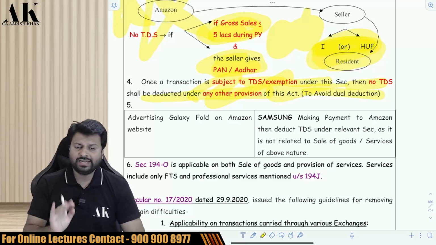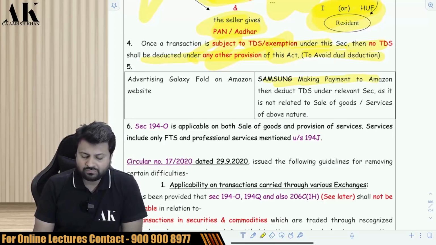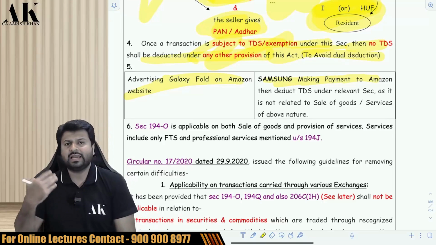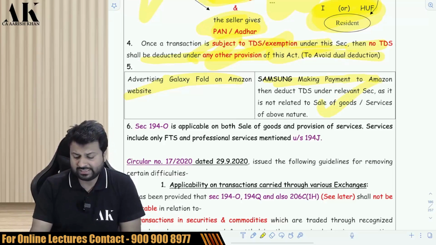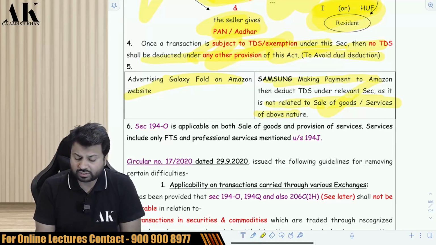Next, last but not least, suppose Samsung is making payment to Amazon for advertising its phone, the Galaxy Fold. Is Samsung liable to deduct TDS? Yes, Samsung is liable to deduct TDS in that case, as it is not related to sale of goods or services of the above nature.